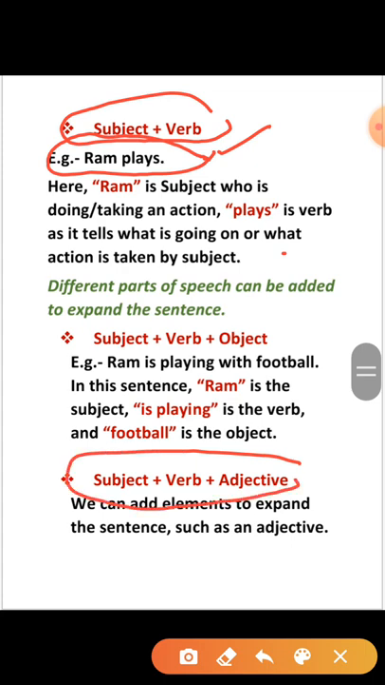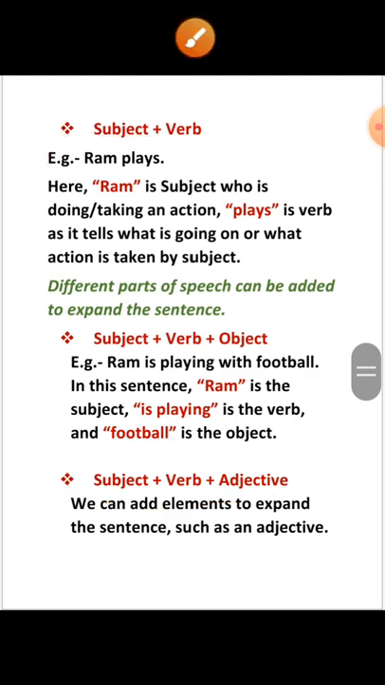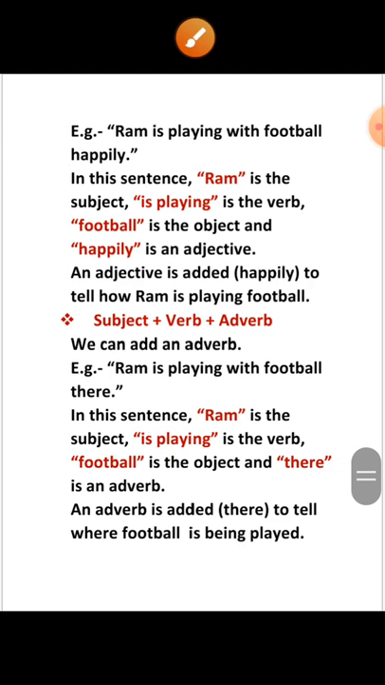Now third is subject, verb and adjective. Here we can add elements to expand the sentence such as an adjective. Example is Ram is playing with football happily. In this sentence, Ram is the subject and is playing is the verb, football is the object, and happily is an adjective. An adjective is added, happily, to tell how Ram is playing football. So, you see how we are adding the parts of speech for expanding our sentence. We started from Ram plays and now we are expanding our sentences.